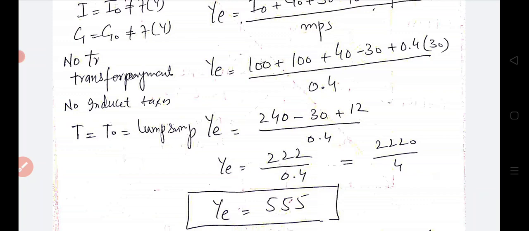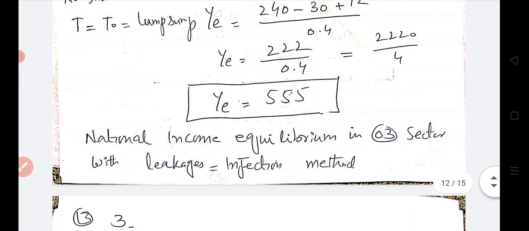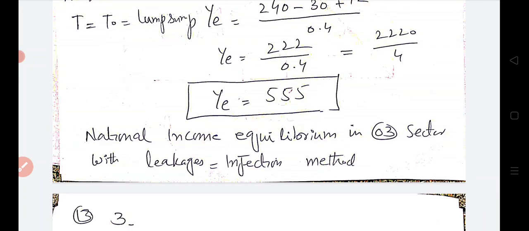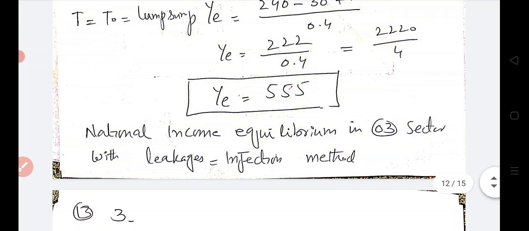As we have seen here, we have calculated the national income with two different approaches. One is the income and expenditure approach, and the other is the leakages equal to injection approach. But we arrived at the same numerical value for the national income equilibrium. National income equilibrium in the three sector economy with the leakages equal to injection method we have calculated.